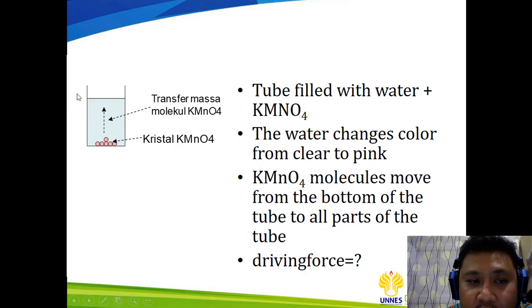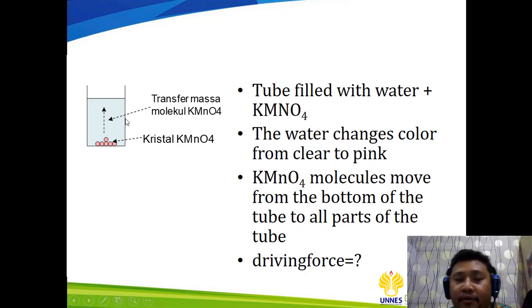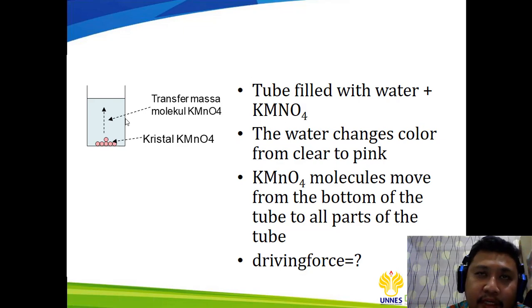What will happen if we have a tube with the potassium permanganate? The water will change its color from clear to pink, because the potassium permanganate molecules move from the bottom of the tube to all parts of the tube. So it will fill all the water. The molecules of the potassium permanganate will diffuse to all of the water inside the tube. So what is the driving force? The driving force is of course the concentration.